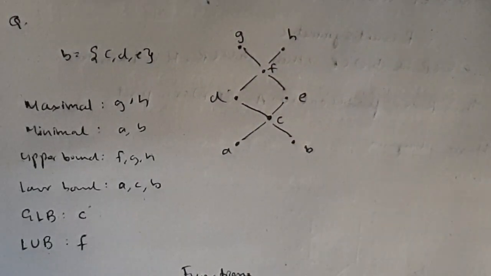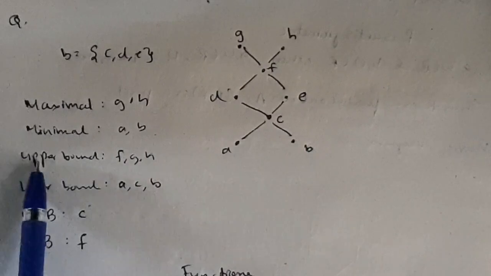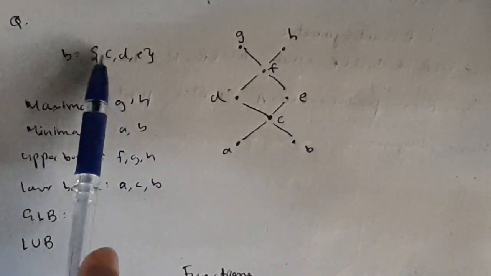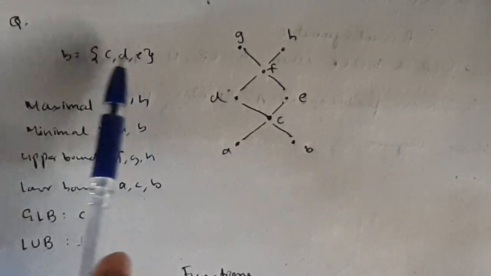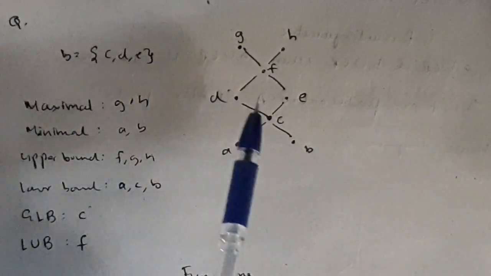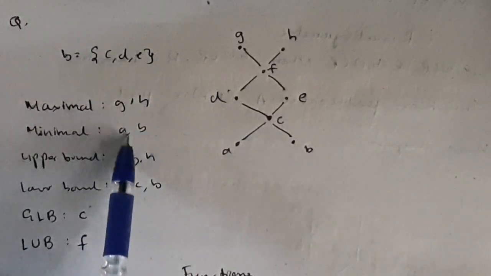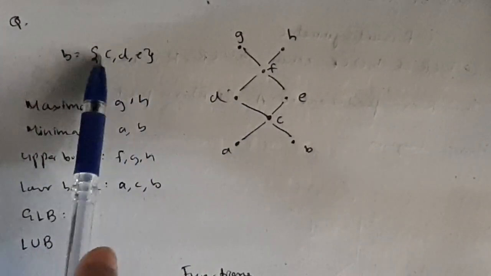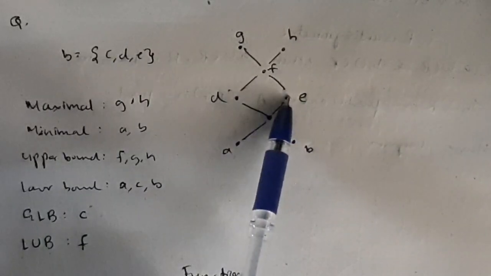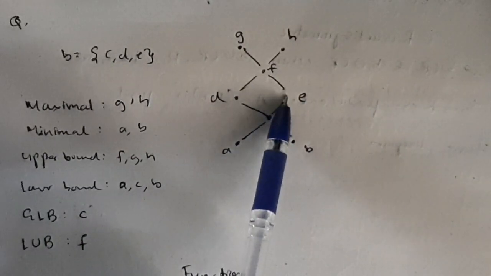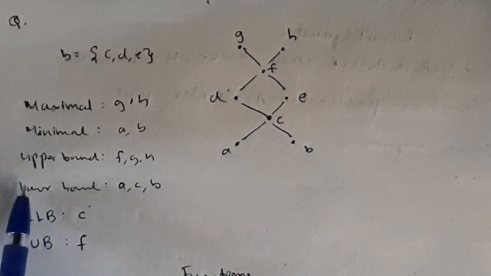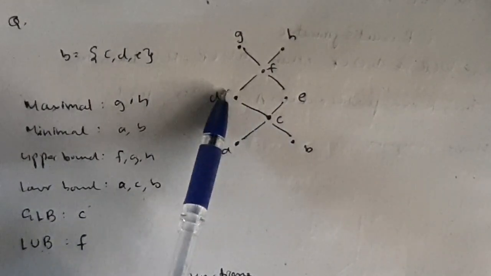One thing you need to keep in mind is that whatever elements we take for upper bound and lower bound, they should be related to all of these elements, meaning a connection should be there. If you take for upper bound, why did we not take D, E or C? It is because D is not connected with E, right? In C comma D comma E, D is not connected with E, so we can't take D. E also we can't take, and C also we can't take because C came down. In upper bound we will consider the upper elements only. But in lower bound we can consider C because C is connected with both D and E.